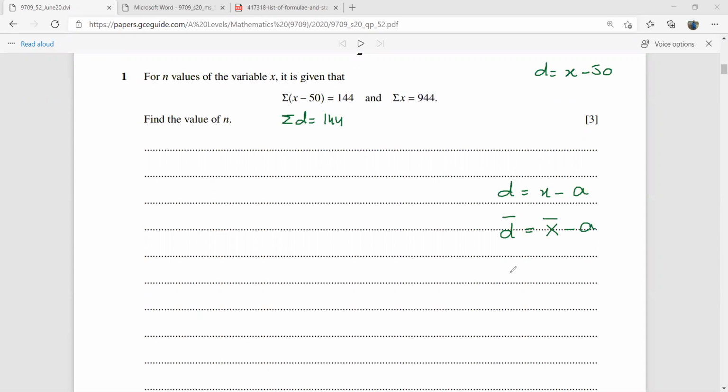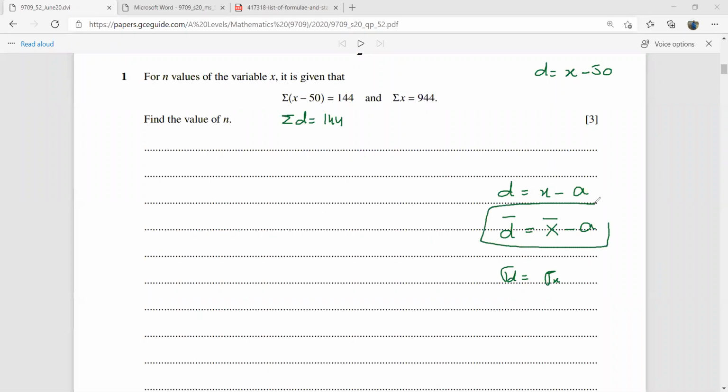One more thing about their standard deviations: they have the same standard deviation, be it the original data or the coded data. So we are not given this n, we have to find that. Sigma d is 144, sigma x is 944, so we can use this relation over here.